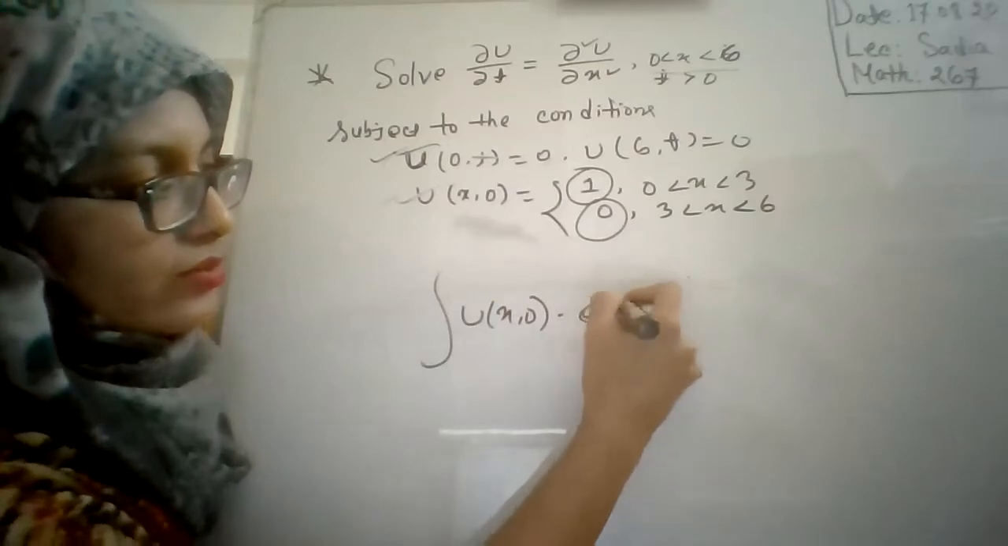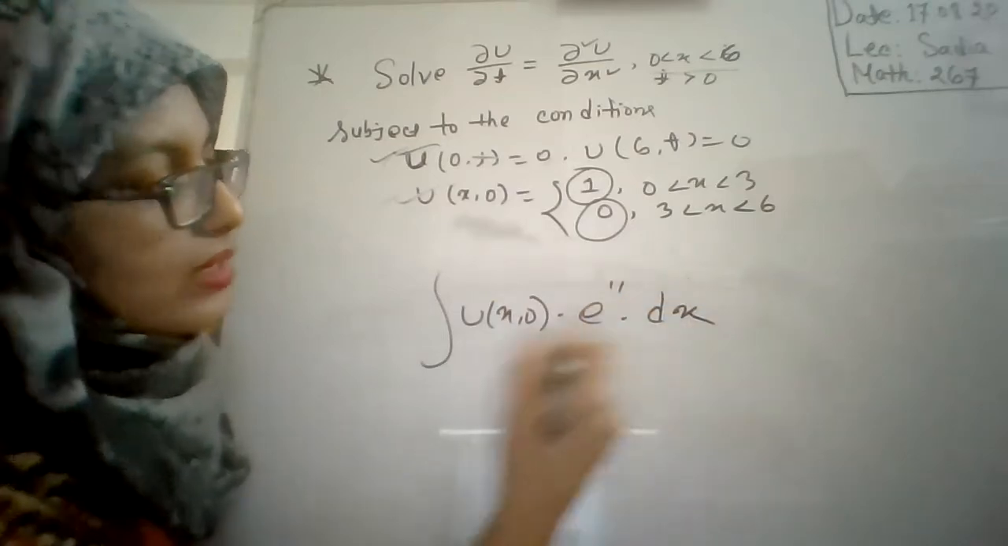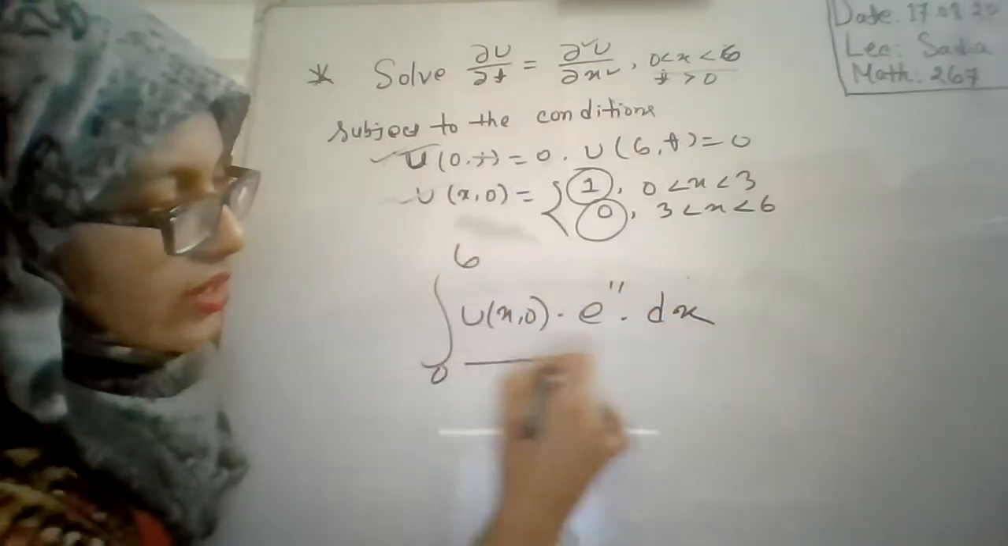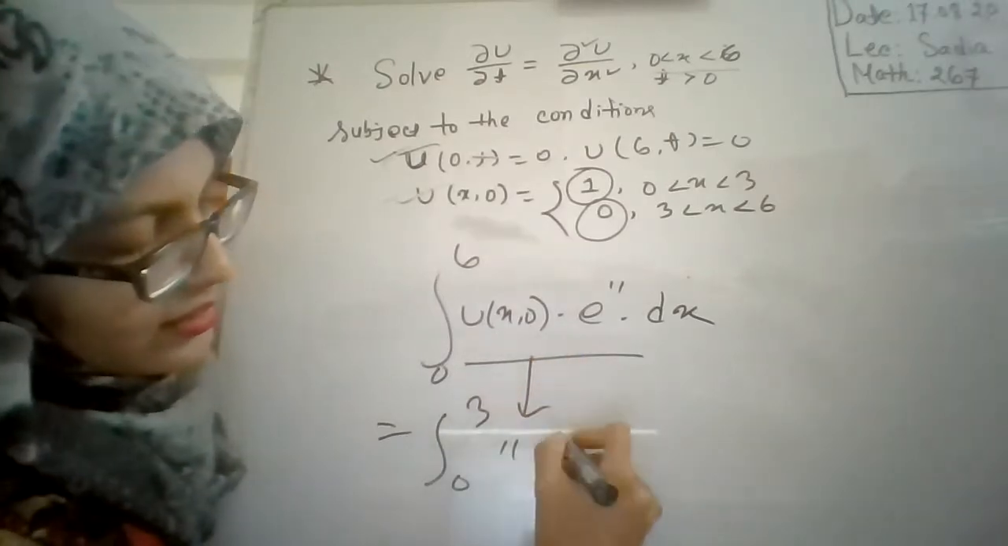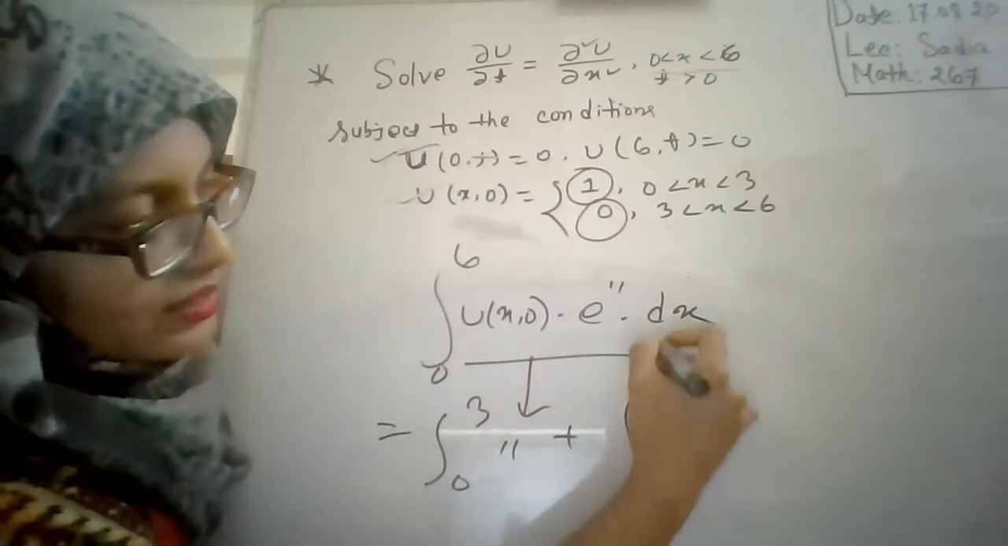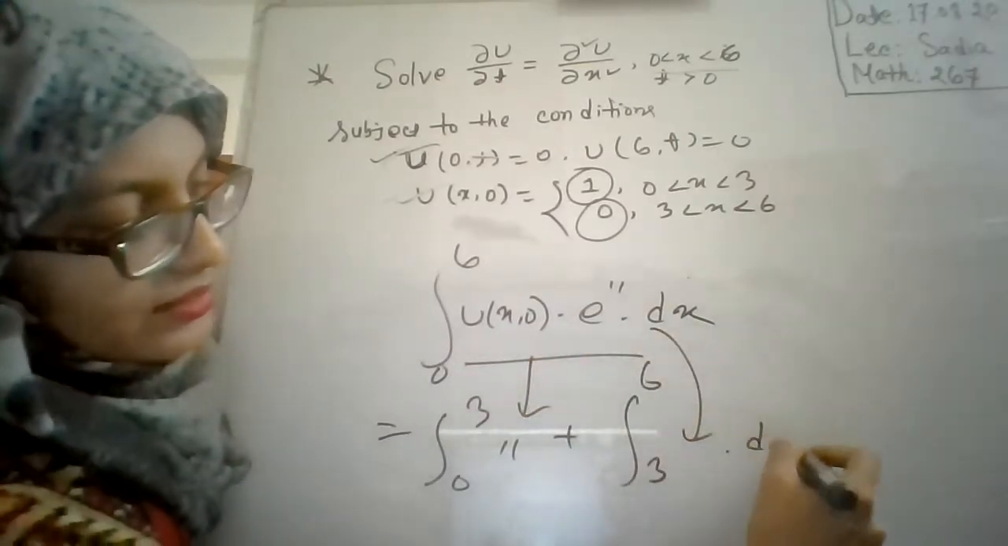Suppose this is an integral, it contains u(x, 0) and something like e to the power something into dx, from 0 to 6. In that case, you have to write this as 0 to 3, the function here, plus 3 to 6, the function here, into dx. Okay?